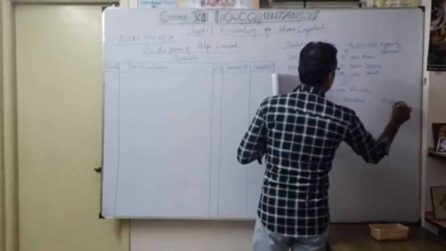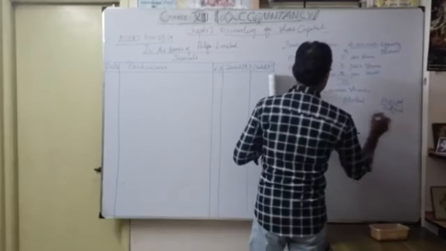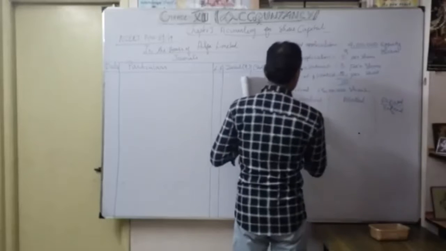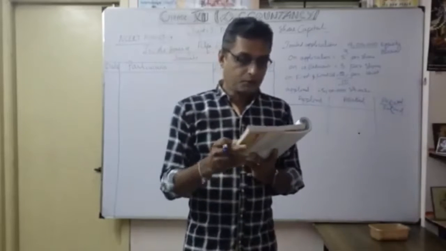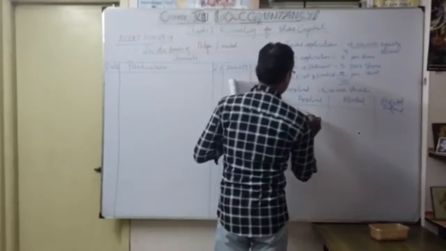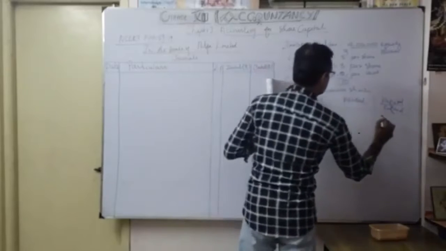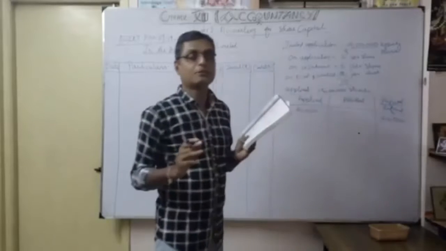Refused is nothing but refund. This is the heading; we have to draw like this. So first we are going to refuse. Whoever applied for 20,000 is coming under refused, so naturally it's refund. That's the first discussion.